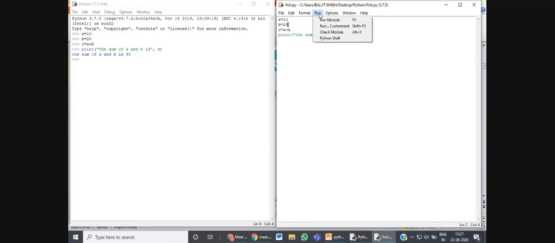From the run menu, we have to go to the run module command, or you can simply press the F5 key. Okay, so by simply pressing the F5 key, this program will run.